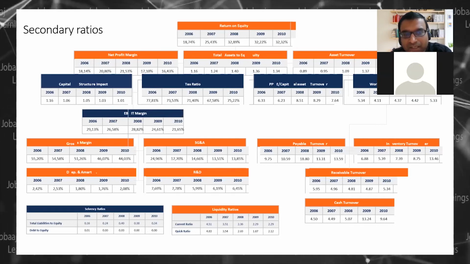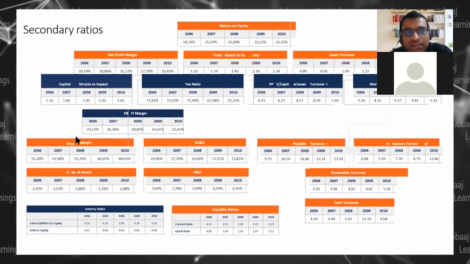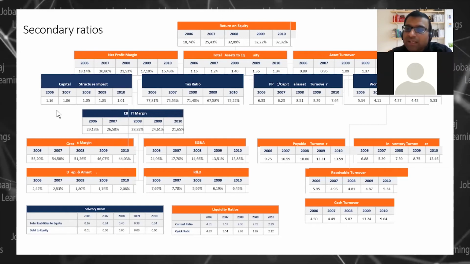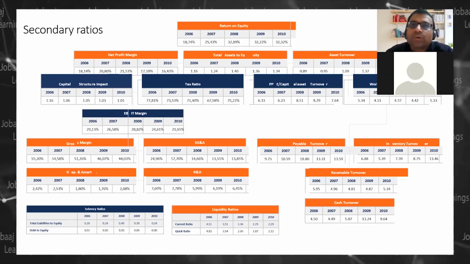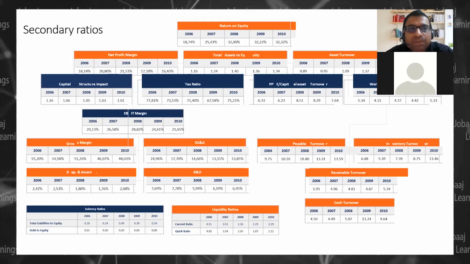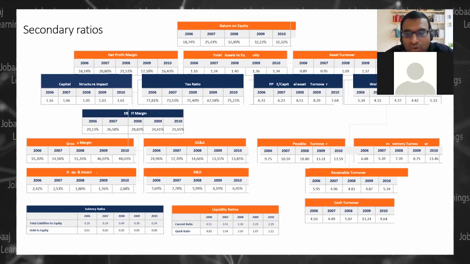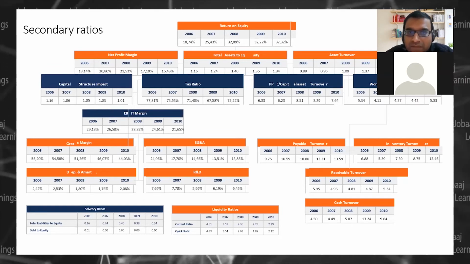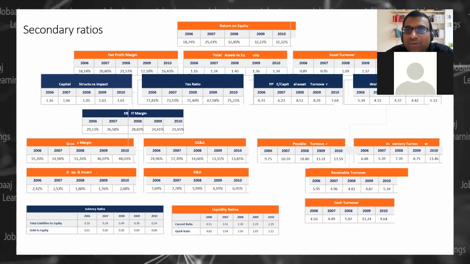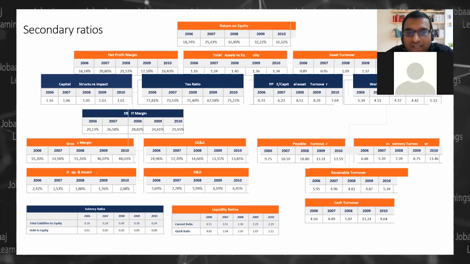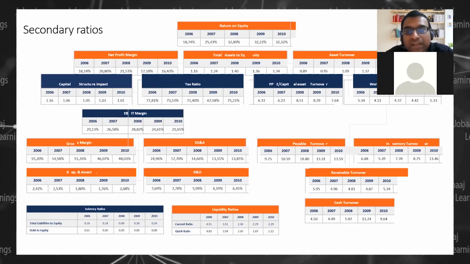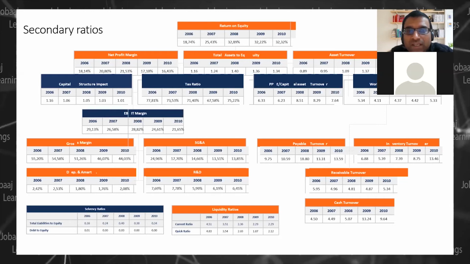So one thing you can conclude here is that there has been a shrink or a pressure on the margins of this company, but at the same time the company is able to utilize its assets well enough and able to penetrate the market to increase its sales.